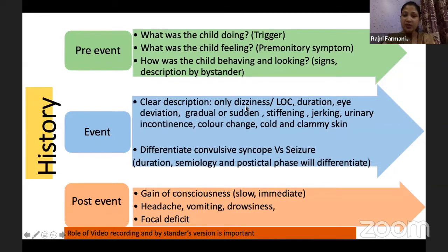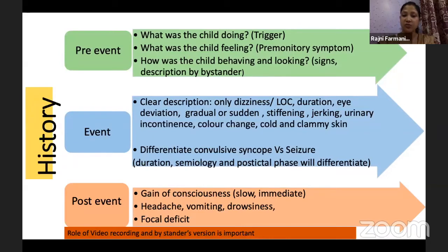Get a clear description of the event, whether it was only dizziness or loss of consciousness, and what was the exact duration. Any eye deviation? Was it gradual or was it sudden? Any stiffening, jerking of the body, any urinary incontinence, color change, cold and clammy skin. All these autonomic phenomena, that is color change, cold and clammy skin, favor more of syncope.